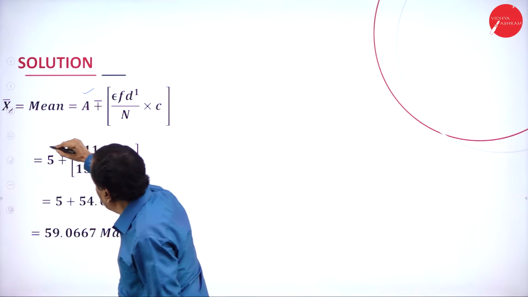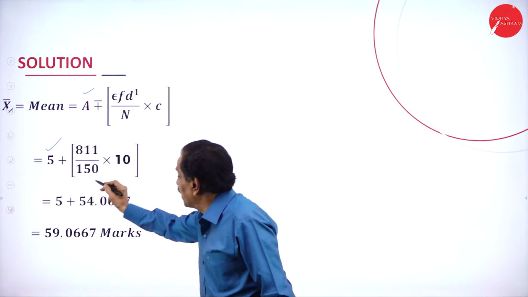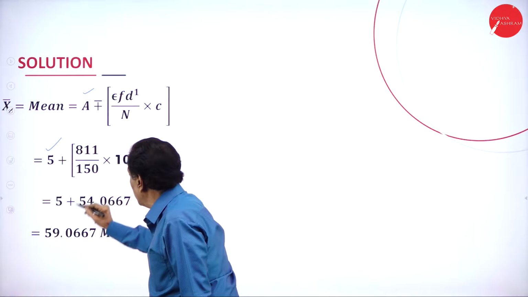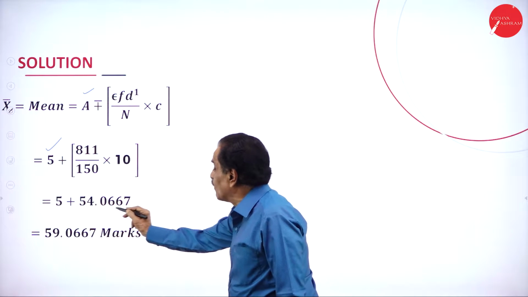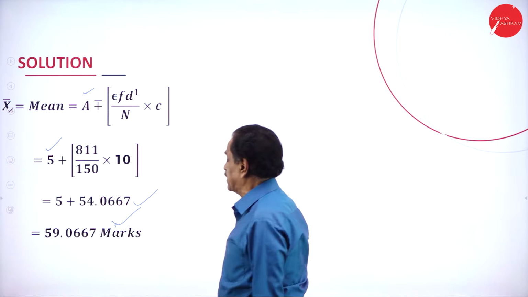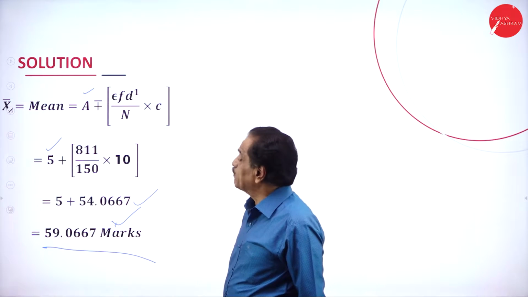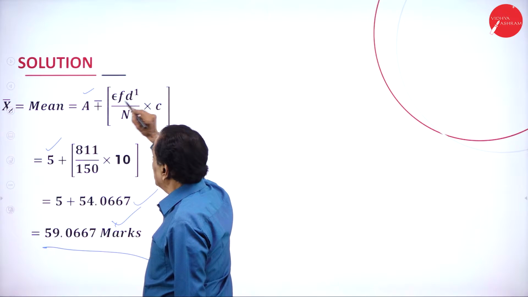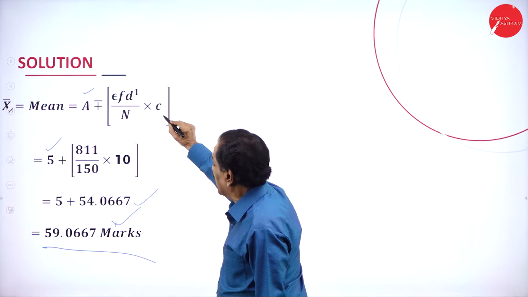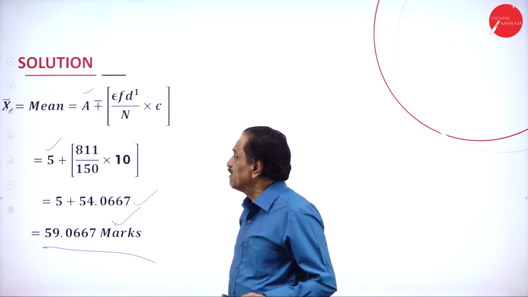What is your assumed mean? 55 we have assumed. What is the sigma fd'? 811. Then the number of frequencies is 150, and the class interval is 10. So if you cancel the 0, then 5, 811 divided by 5 comes to 54.0667. Add 55, it will come to 59.067. So this is the mean marks scored by the students. What is the first step? Assume 55, sigma fd' is 811, then divide by the number of frequencies into the class interval. When you solve the problem, it will come to 59.0667. Then we'll go to median.